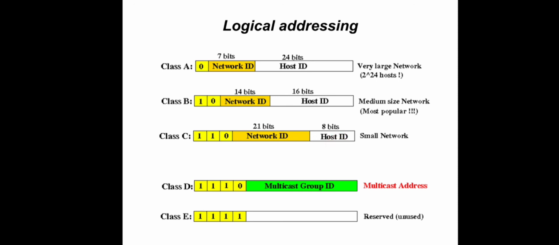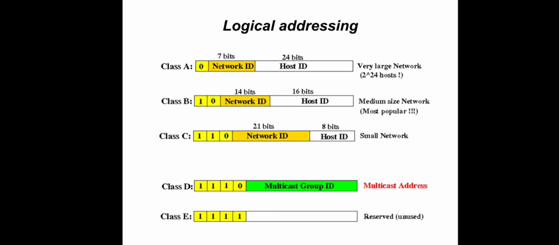Okay, and class D and class E are different categories. Class D is for multicasting, that is, if you want to send the same message to multiple computers simultaneously, we can use this type of addressing scheme. And class E is always reserved; this is not assigned to any type of network. So this is the logical address.